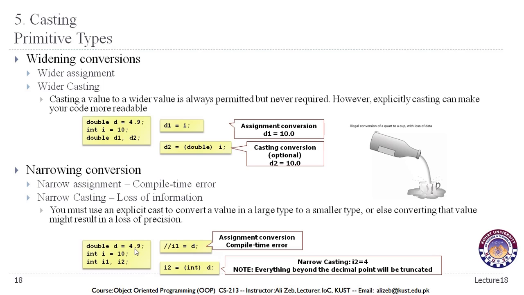The value of d was 4.9, but if we store it in an int data type variable, then we will lose anything that is beyond this decimal point. Everything beyond the decimal point will be truncated, and that is where we need to be careful, that we might lose information if we are trying to convert from a larger type to a smaller type.